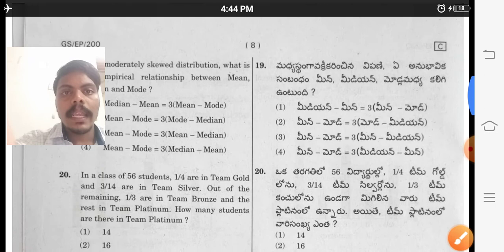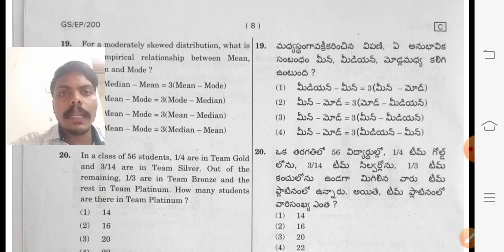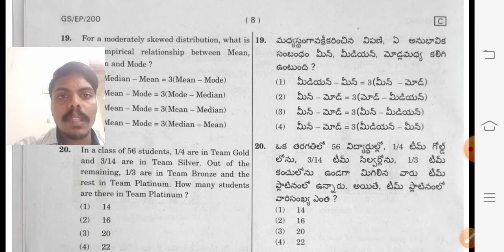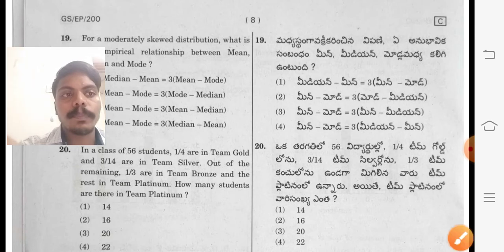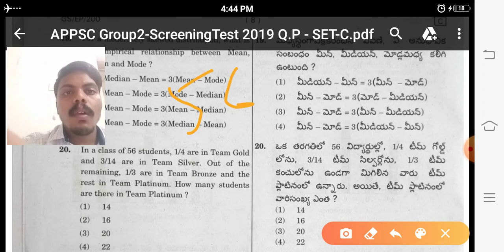Next question. In a class of 56 students, 1 by 4 are team gold and 3 by 14 are team silver, and out of the remaining, 1 by 3 are team bronze and the rest are team platinum. How many students are there in platinum? Total 56 students are there. 1 by 4 are team gold, that is 14 members are team gold.